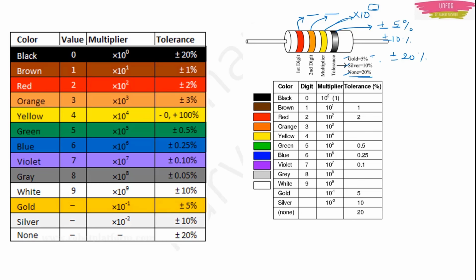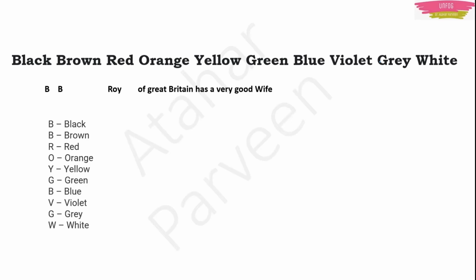But how to remember these colors? I will tell you this first. There are many mnemonics, many tricks to remember. The one I like, which I learnt in my school and college, is that black, brown, red, orange, yellow, green, blue, violet, grey, white can be remembered as B.B. Roy of Great Britain has a very good wife.